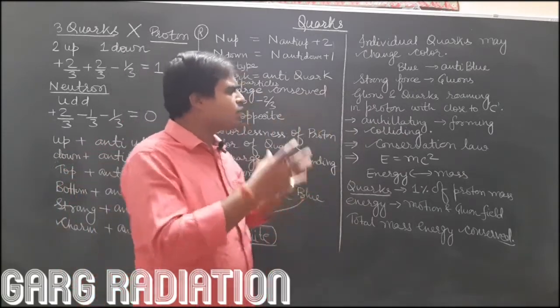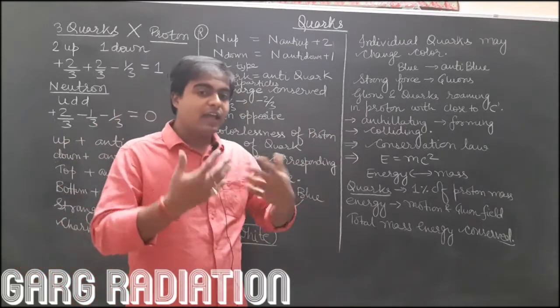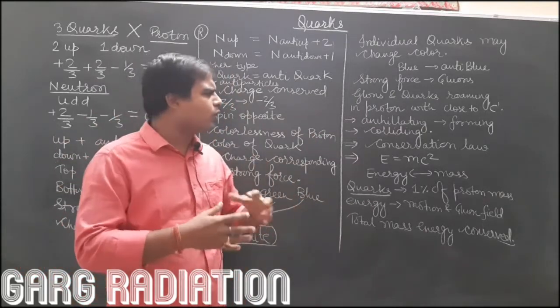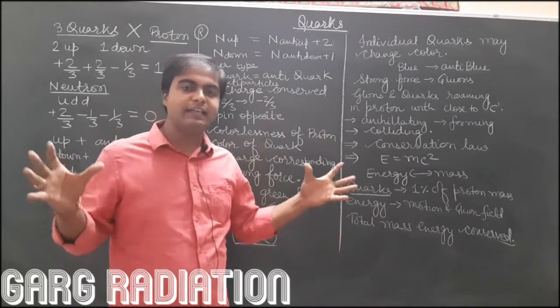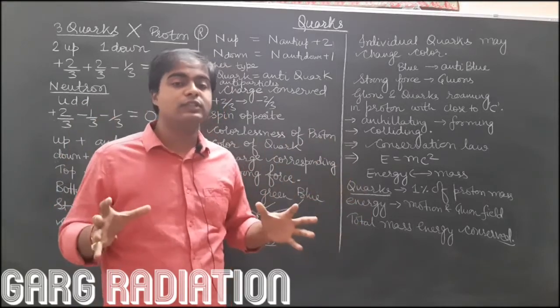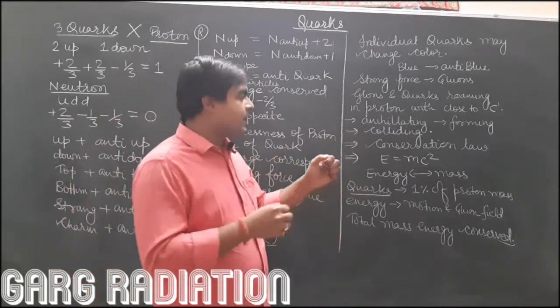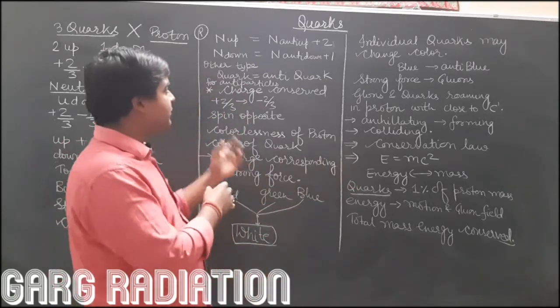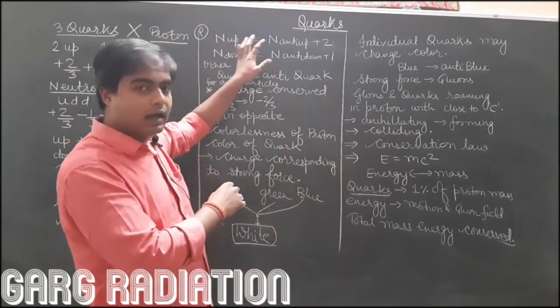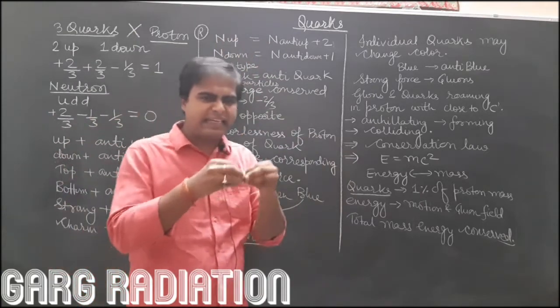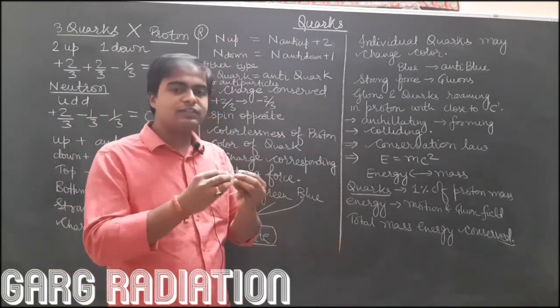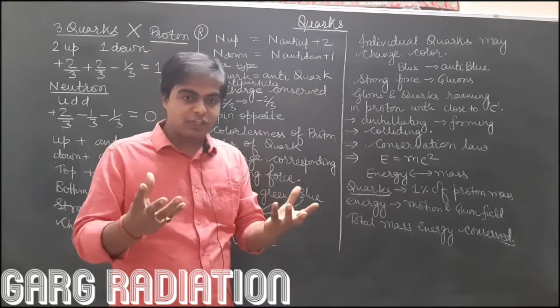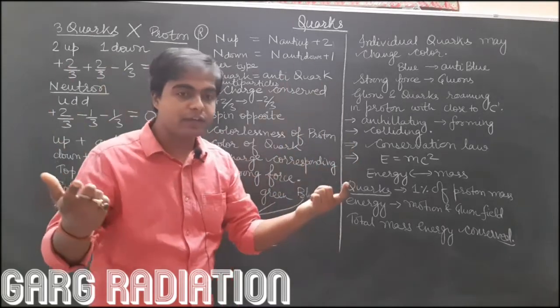So gluons and quarks are there in the proton, and they are roaming in the proton with very high speed, as close to the speed of light. And not only that, they are annihilating each other. For example, we have talked about how up quarks and down quarks completely annihilate each other, and as a result they completely vanish and convert into energy.